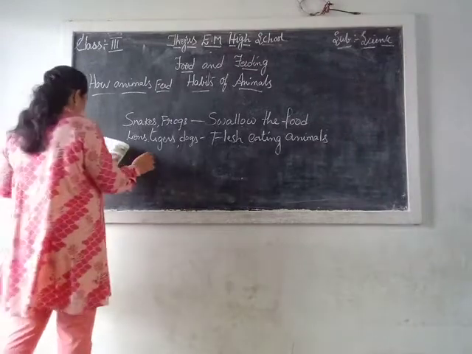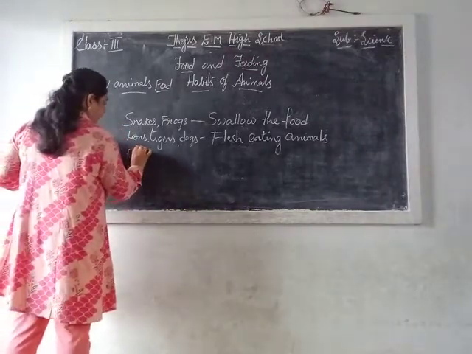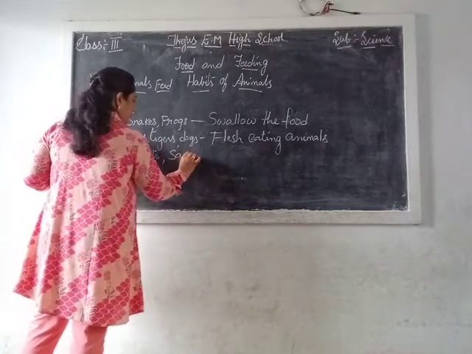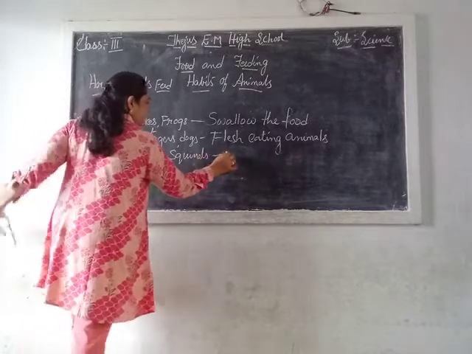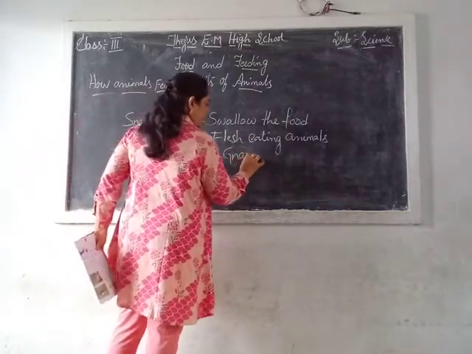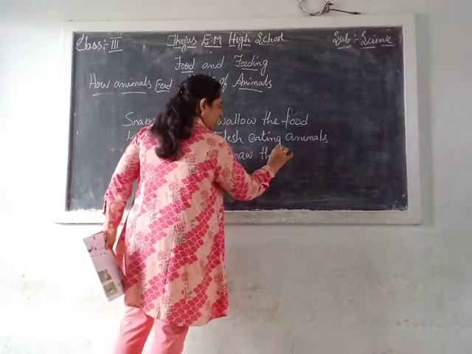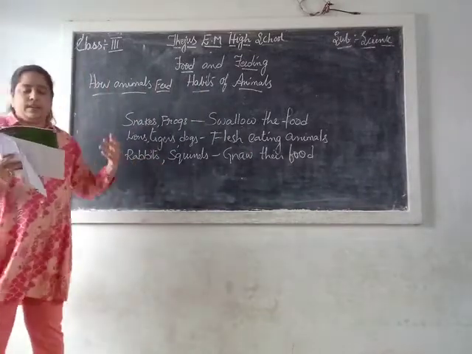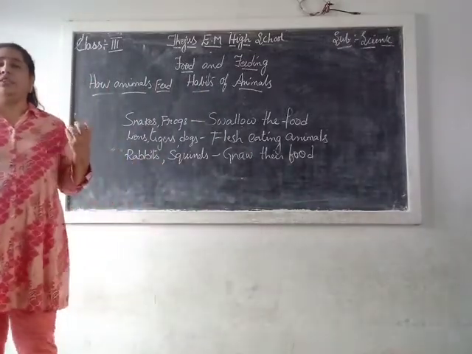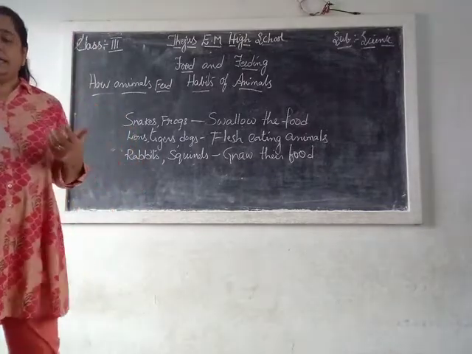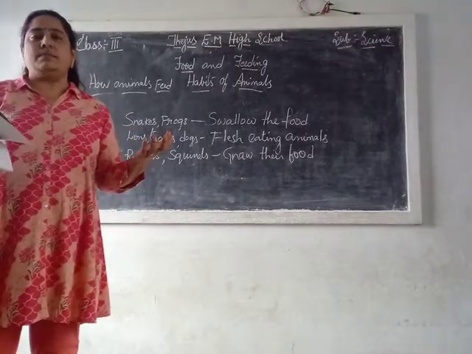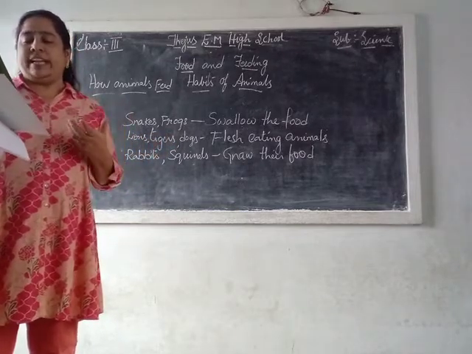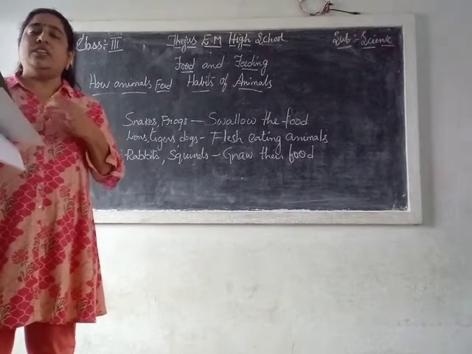Animals that gnaw their food. Animals that eat grass and chew their cud. Some grass-eating animals like cows, buffaloes, and sheep first swallow grass without chewing it. They will swallow the grass and next chew it.